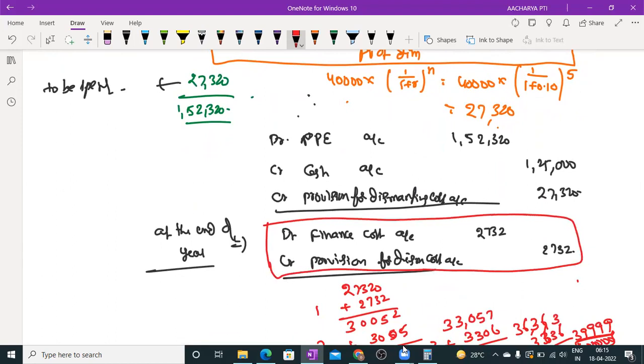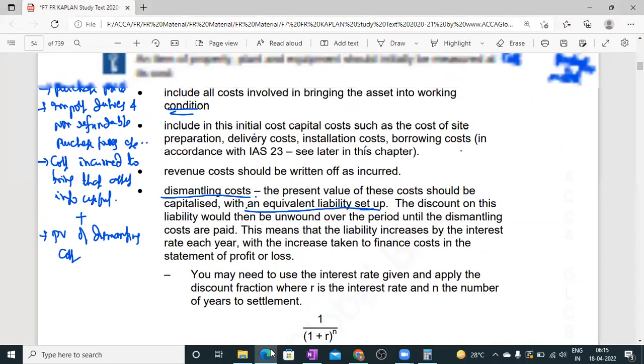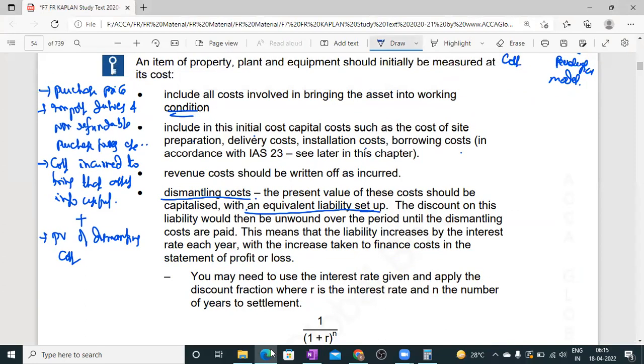to the provision. We have to write it in this way: debit finance cost account, credit provision for dismantling cost account. So this is the journal entry. Okay. So how to calculate the discount by using this formula: 1 by (1 plus r) whole power 10.